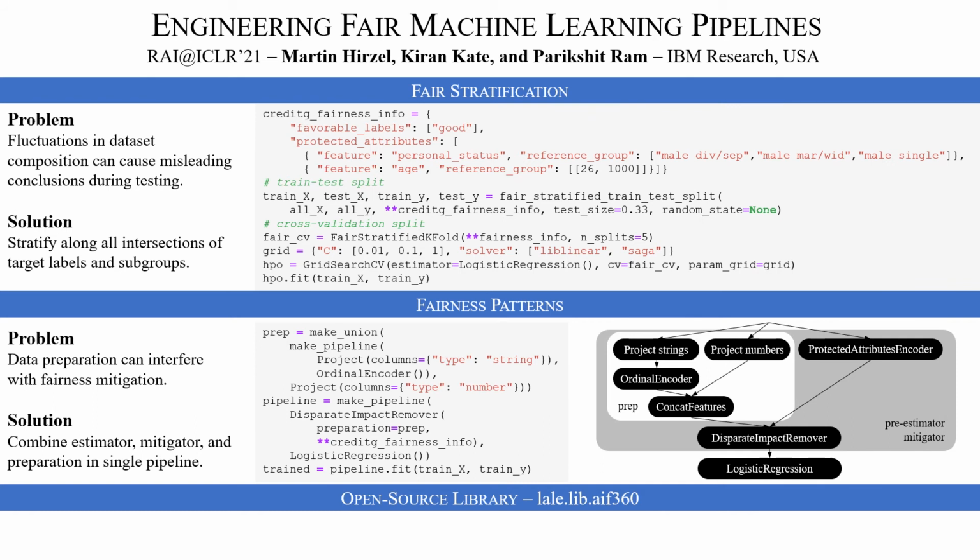And this is important so that you can stick with the usual scikit-learn API, where you just pass in train X and train Y as pandas data frames, and you don't have to provide additional inputs for the fit method in the end. And then you can just pipe the result of the entire pre-estimator mitigator pattern into your favorite estimator. Here we are using logistic regression.